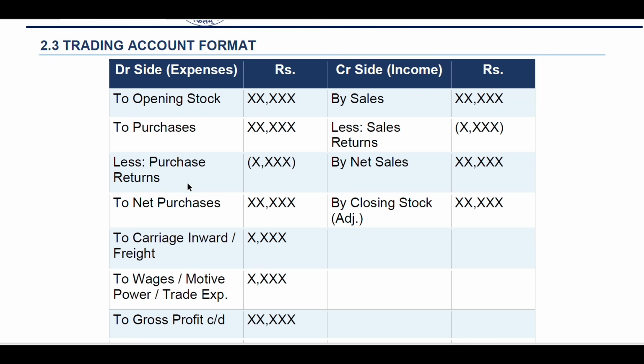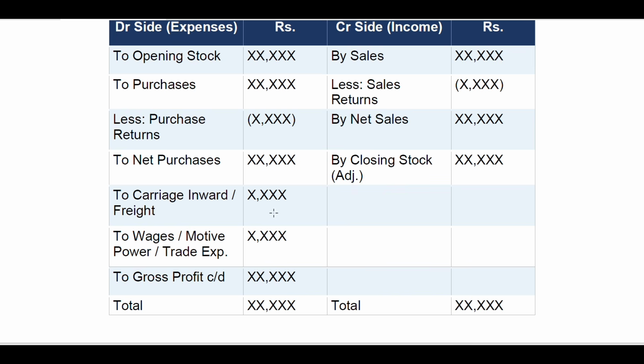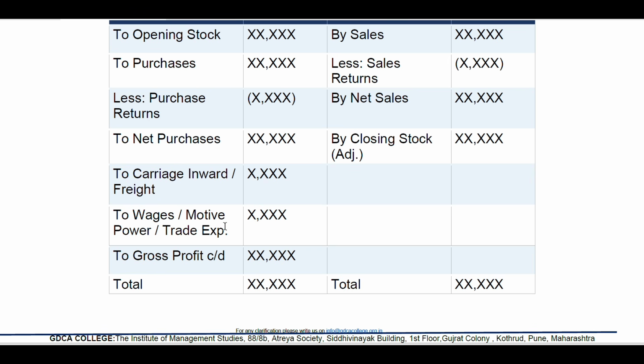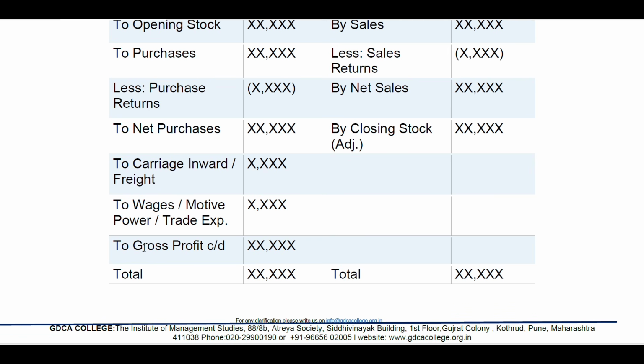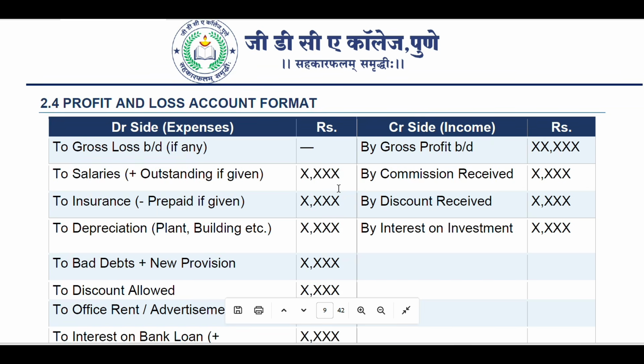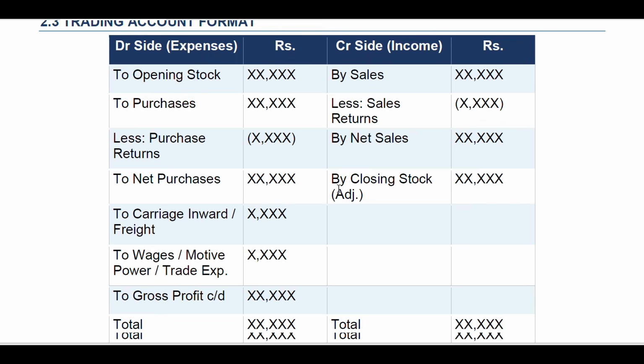So less purchase returns, then on the credit side by net sales, on the debit side net purchases, then on the credit side by closing stock. To carriage inwards, whatever amount is there, and to wages, motive power or trade expenses X, and to gross profit C/D. After calculating, the total will be here, and again you must balance the total. So the entire total should be balanced for both sides. So this is the format for a trading account.